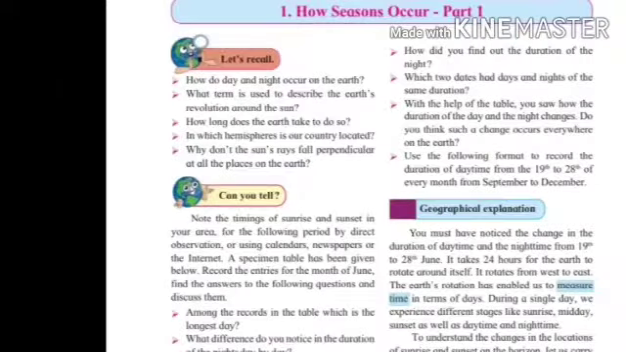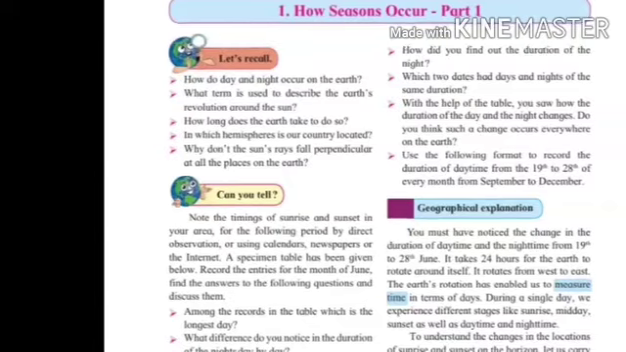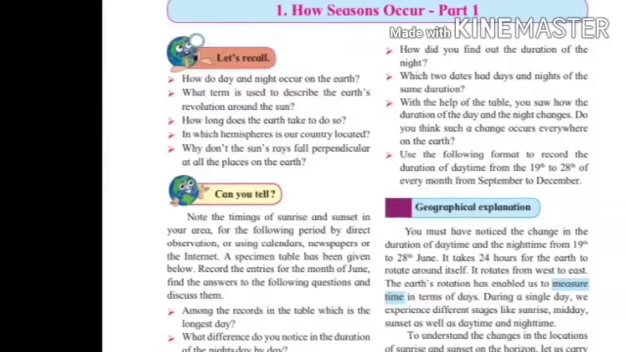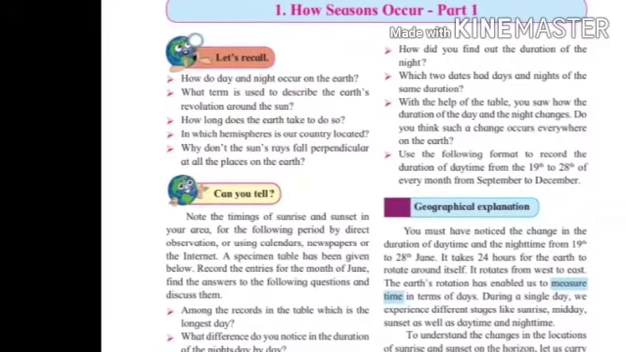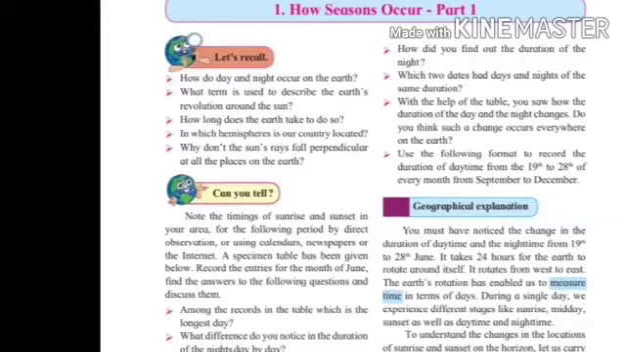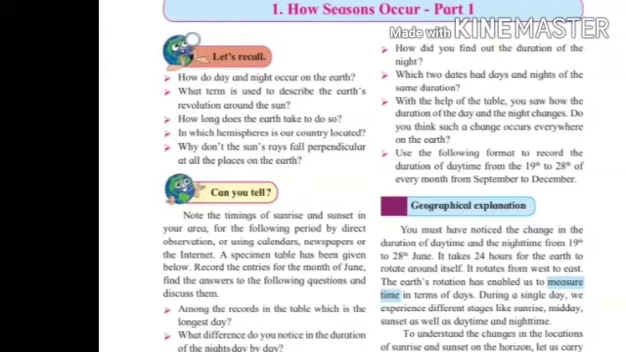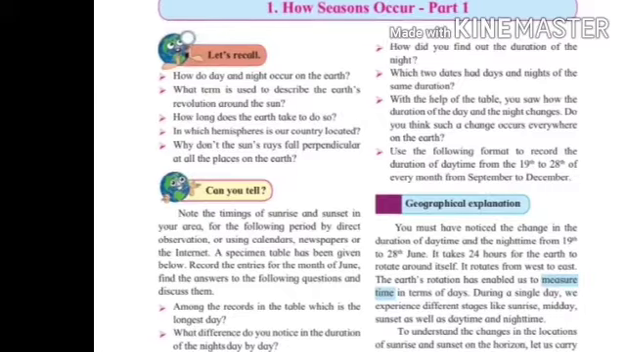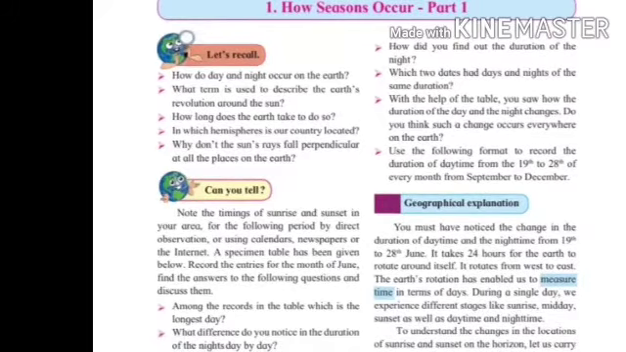How long does the earth take to do so? It means how long does the earth take for one revolution? The answer is, for one revolution, earth takes a time period of 1 year, that is 365 days. In which hemisphere is our country located? Our country is India, and India is located in the northern hemisphere.